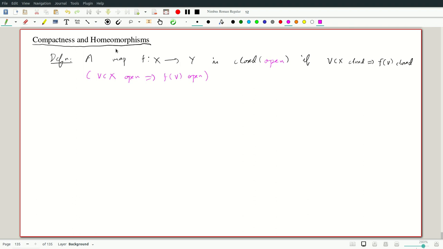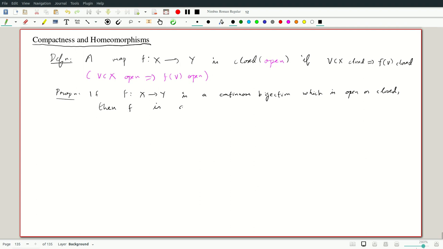In complex analysis, you have an important result telling you that maps are often open in that particular context. And if the image of a closed set is closed, it's also this. And the following proposition is immediate. If f from X to Y is a continuous bijection which is open or closed, either way, then f is a homeomorphism.